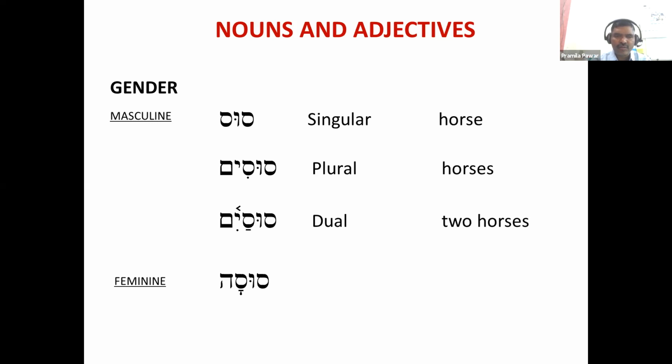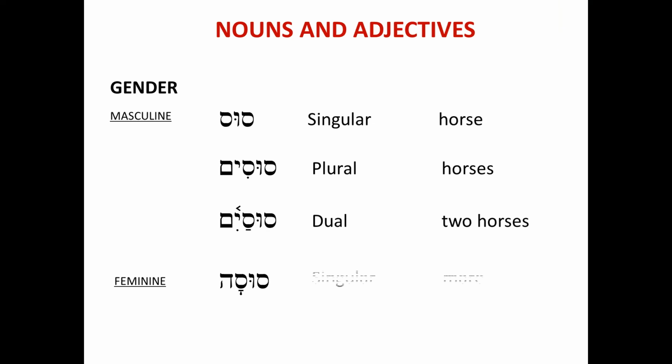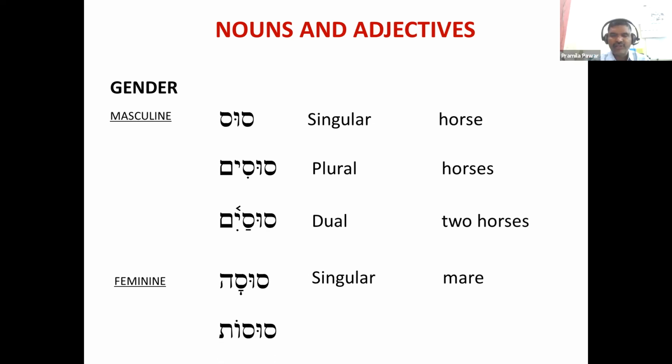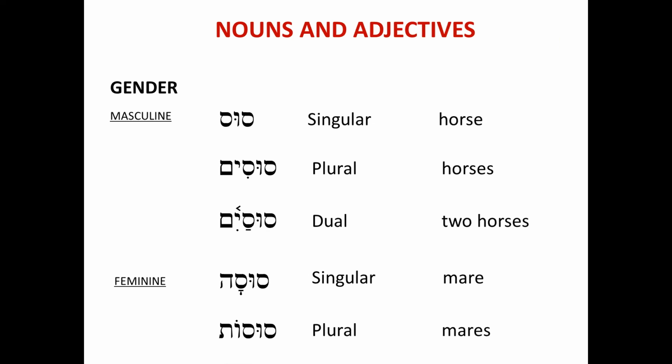This is Susa, feminine singular, and this is plural, feminine plural, susot.